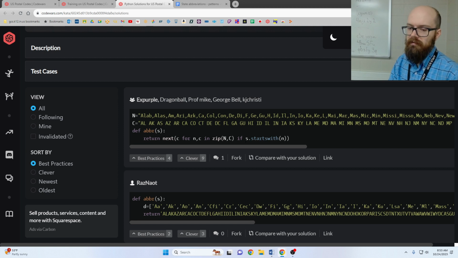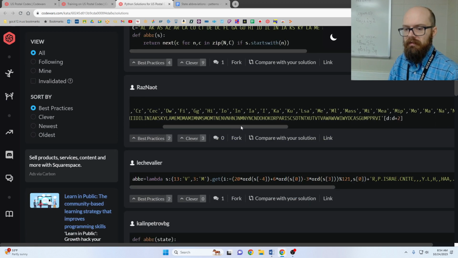They're using a different approach, which is the startswith method on strings, after zipping these to say, okay, if it's in there, and then next is very cute. Next is like what for loops do when you're iterating through something. It goes to the next one. So this is like checking each one. Maybe inefficient if we have to check 50 different things before hitting it on the 51st, but it is very cute, and I'm sure it's a lot fewer characters than mine.